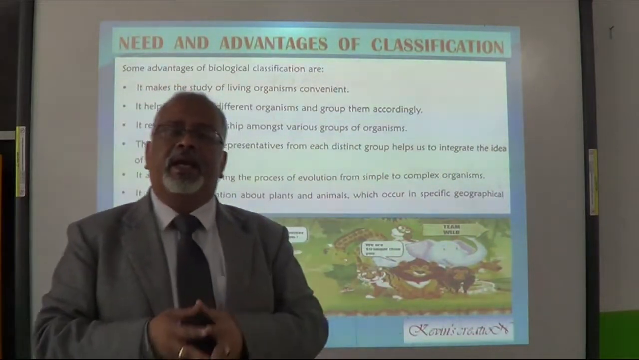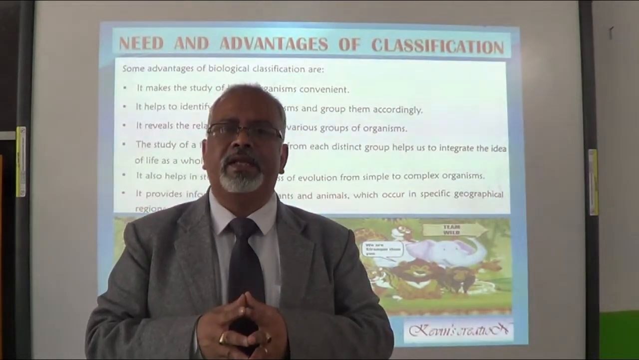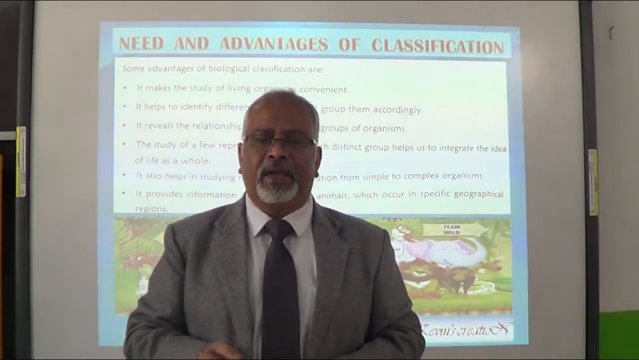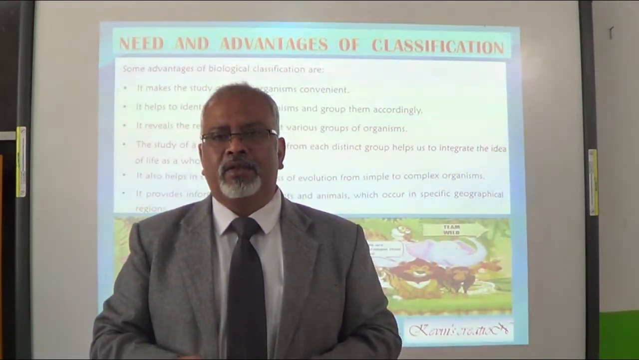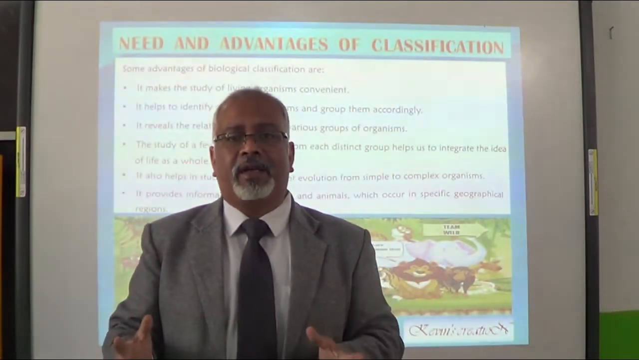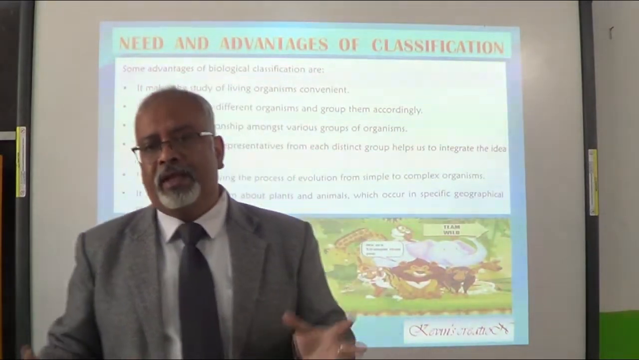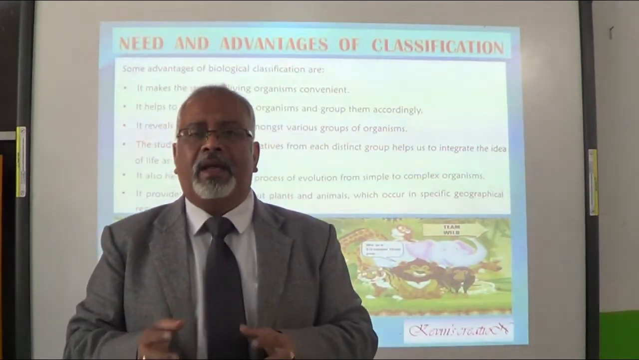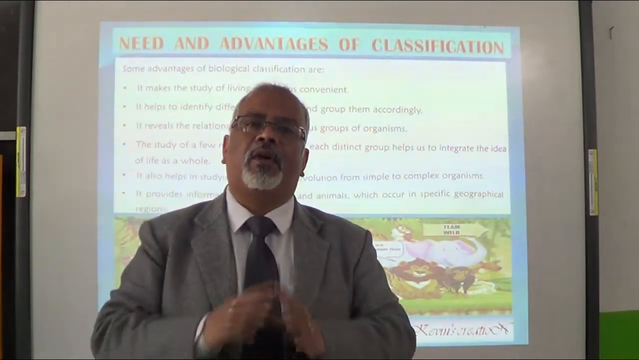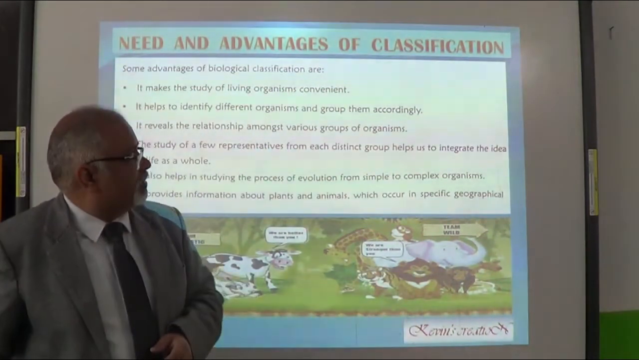Once again, there are so many plants and animals. For us, it is not easy to learn individually about each and every organism. Even the scientists cannot do that. So what they have done, maybe 50 or 60 organisms which have some common characteristics, they are grouped together in one. And if we study one or two from that particular group, we know about all the 50. Okay? So that is the advantage.